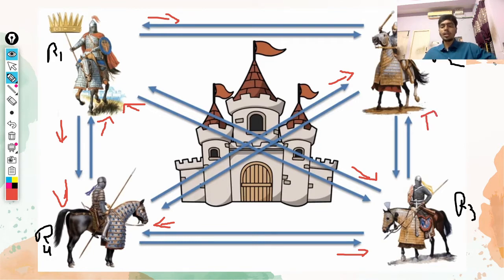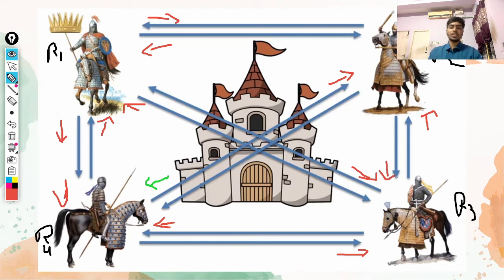Now, what does this traitor do? We can't say that every time the traitor will give a single signal of either go on attack or not attack. This time he gives mixed signals. That is, to R1 he says he's gonna go on attack, to R4 he says he's gonna retreat, and to R3 he says he's gonna attack.